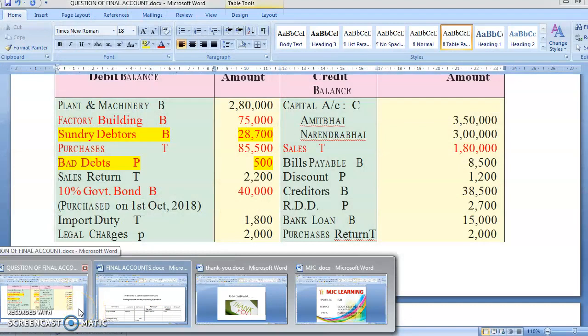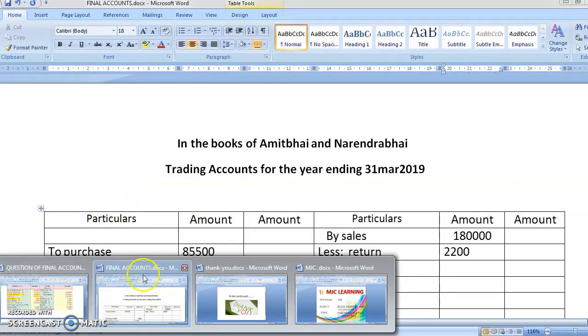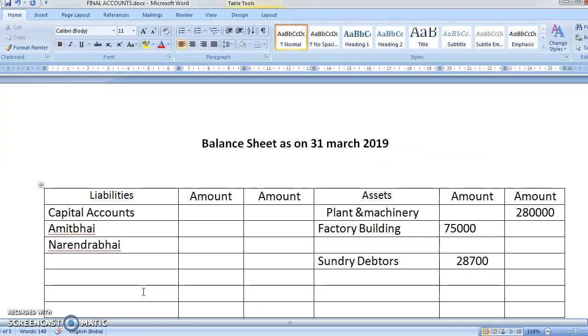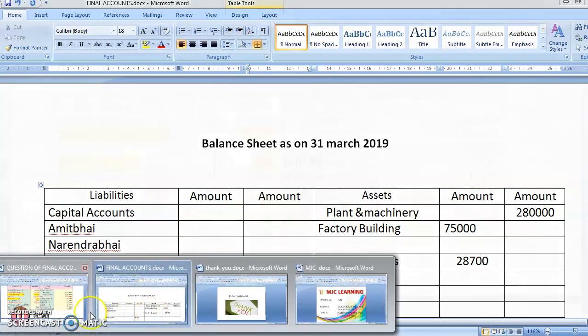After that, bills payable. Bills payable will go in the balance sheet. Discount will go in the profit and loss account. Creditors will go in the balance sheet. Okay, bills payable is 8,500. Now see, bills payable will come on the credit side. Remember it, bills payable comes on the liability side. You have no adjustment, so directly in the outer column, what is the amount of bills payable? 8,500.